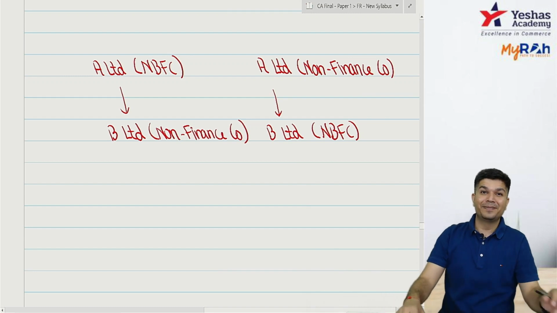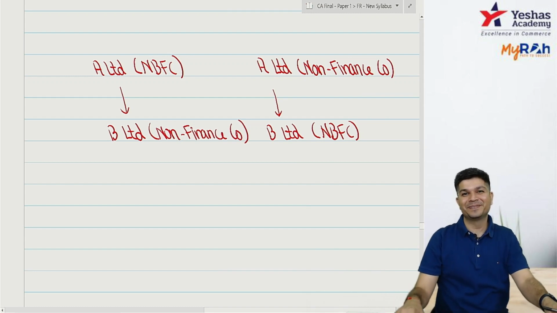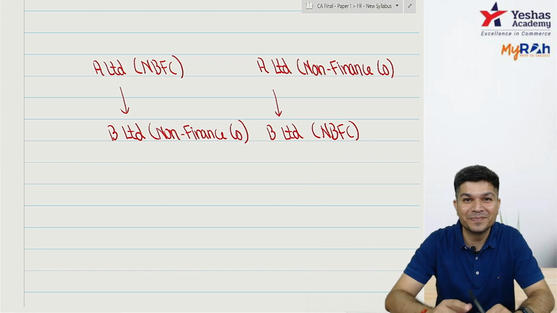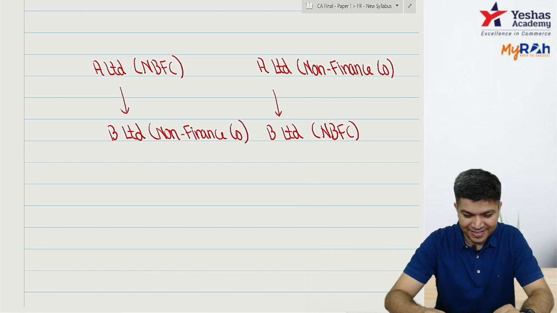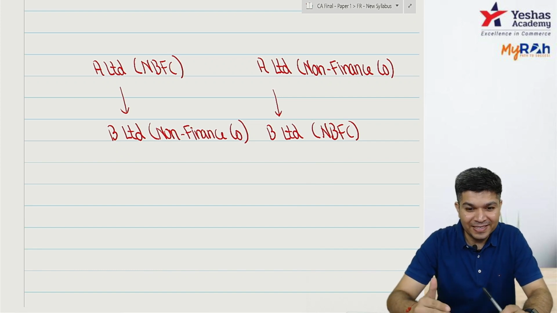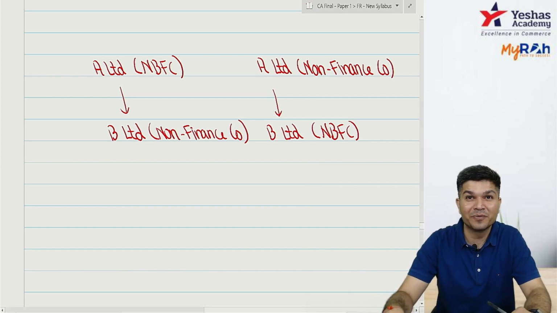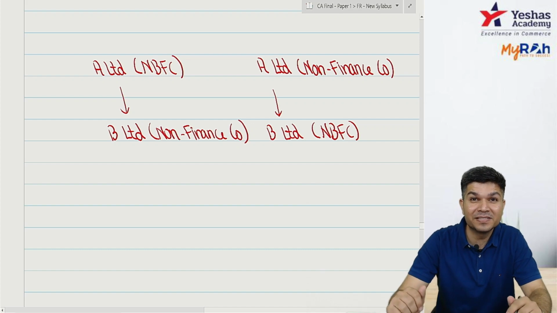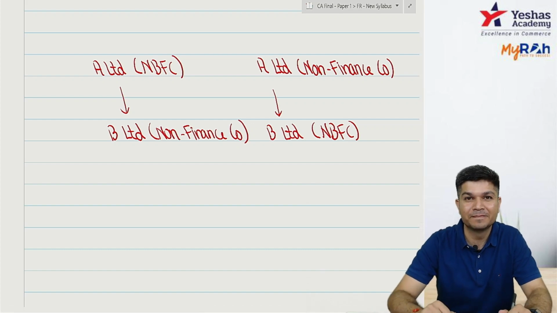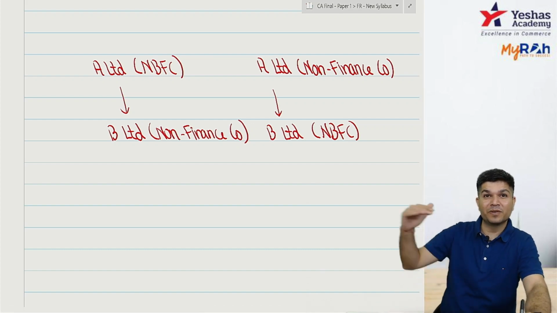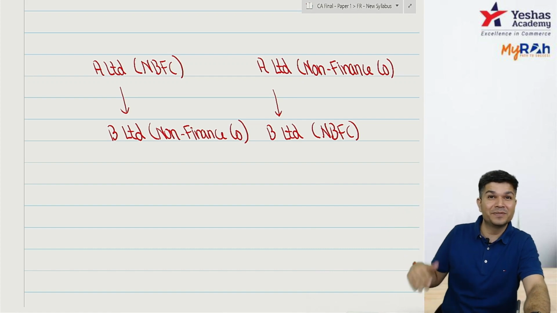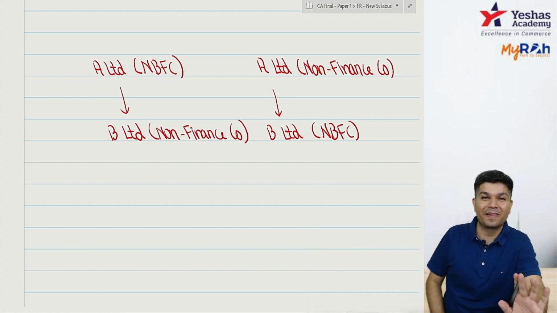Okay, now the problem is, for NBFC, the IND AS starts from 1418. For NBFC, it starts from 1418, and for a normal company, it starts from 1416. Normal company, it was 1416, 1417. For NBFC, it was 1418 and 1419. Are you clear?